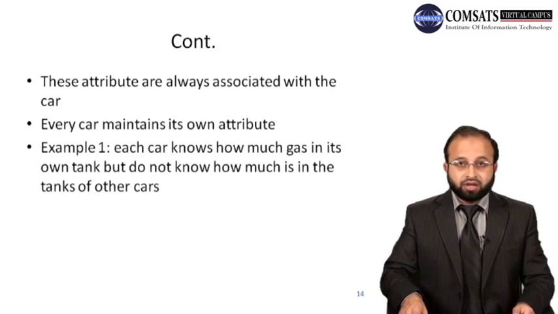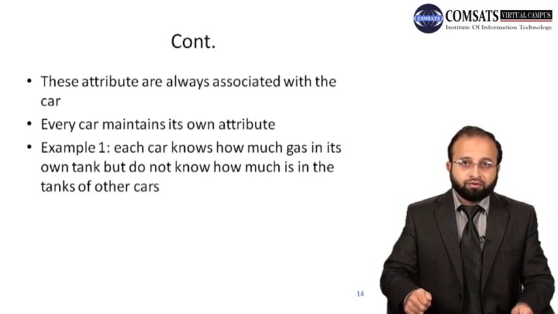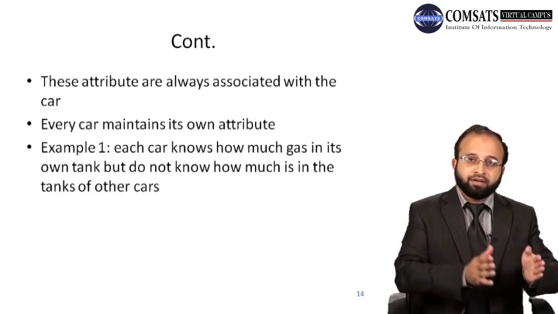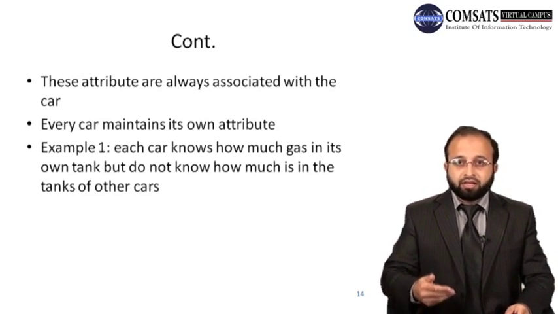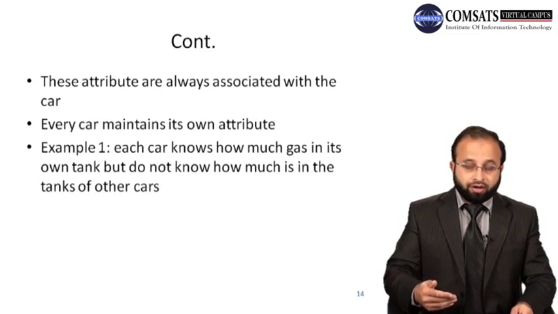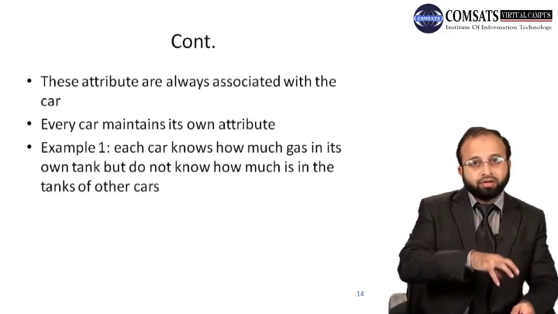For example, each car knows how much gas is in its own tank but doesn't know how much is in the tank of the other car. So if I switch on my car, it shows me how much petrol I have in the tank of my car, but it won't tell me how much petrol is present in your car. So this means that the attributes belong to that particular car. Every attribute that is explained in the engineering drawing of a car is associated with a particular car, right?